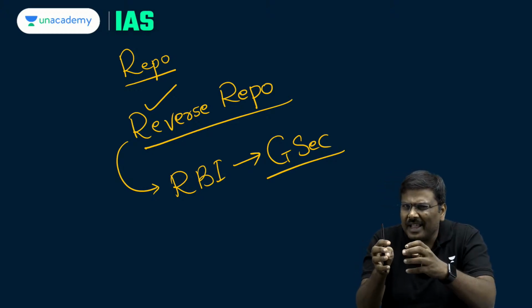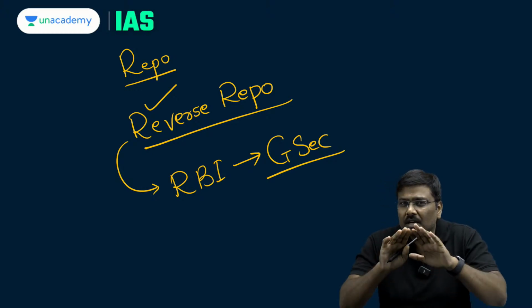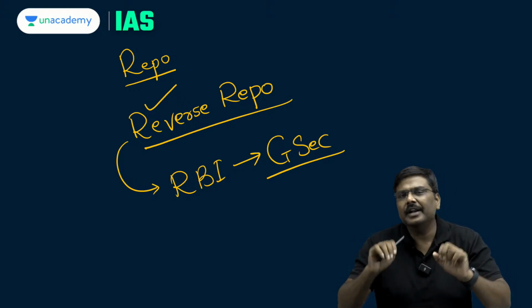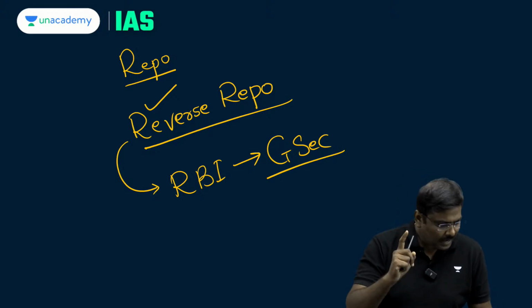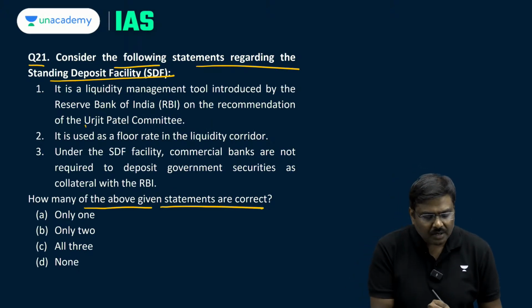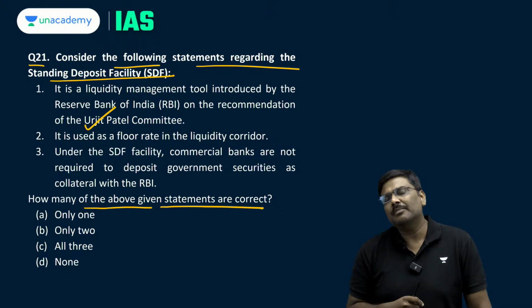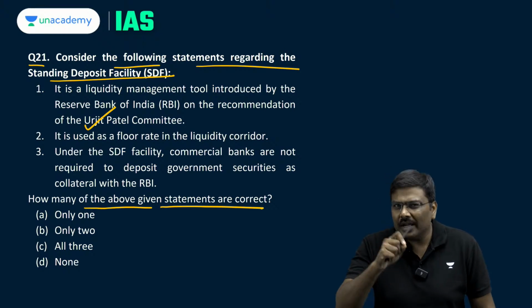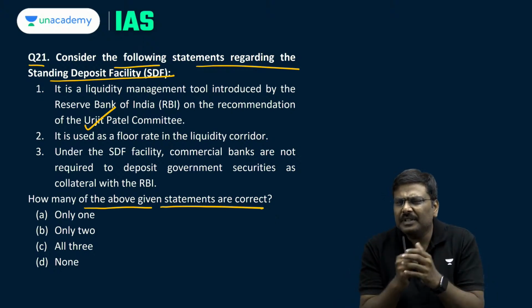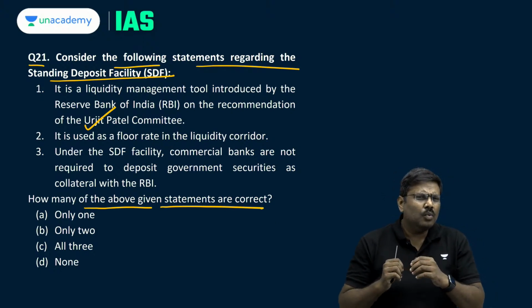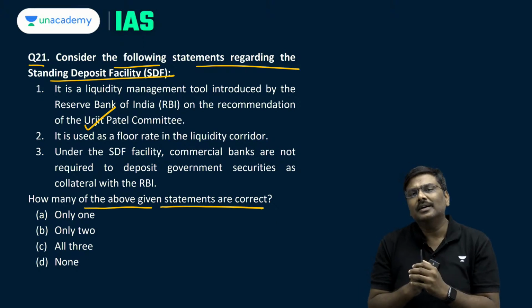But when RBI takes deposits from the banking sector, collateral will not be provided. Collateral should not be issued by the Reserve Bank of India. As a result of this committee recommendation, that is the Urjit Patel committee recommendation, we introduced a new tool by amending the RBI Act. Some of you might be thinking, sir, what was the need? Why do we need to amend the RBI Act?